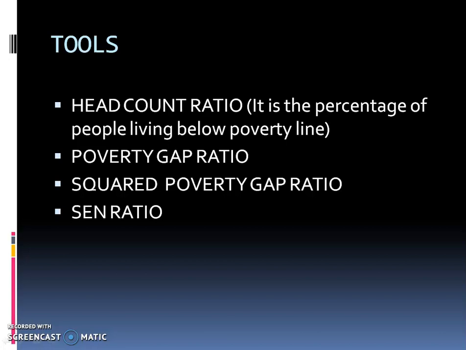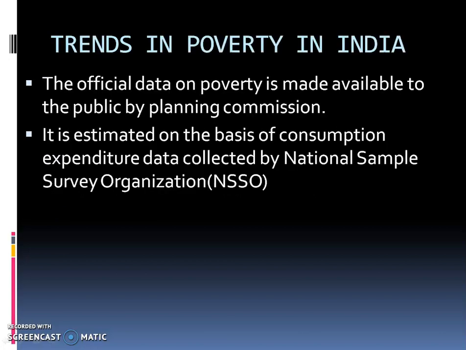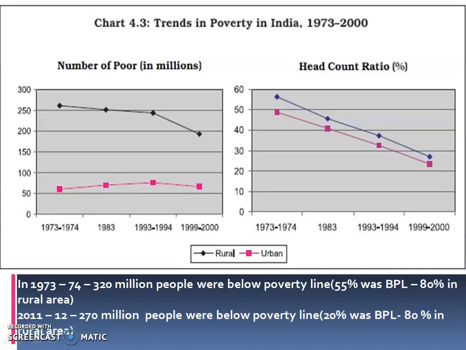So let us understand the trends in poverty in India. The official data on poverty is made available to the public by the Planning Commission. Now the Planning Commission is restructured as Niti Aayog. It is estimated on the basis of consumption expenditure data collected by the National Sample Survey Organization, that is NSSO. Okay, so let us examine a chart.